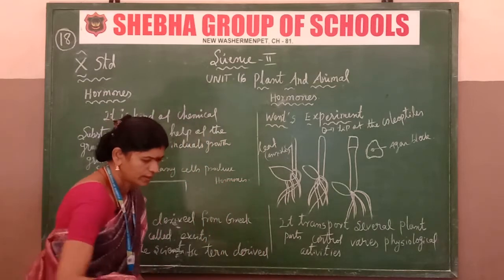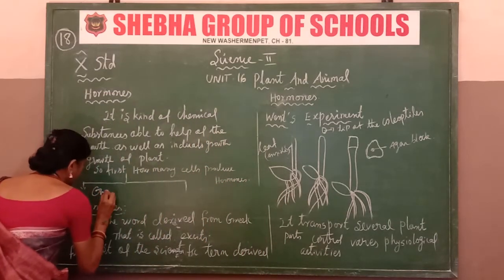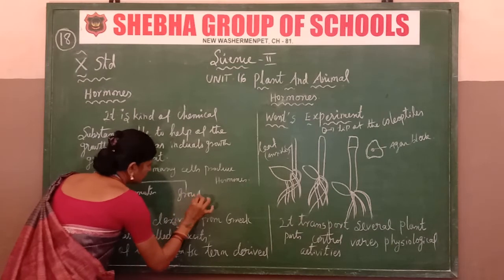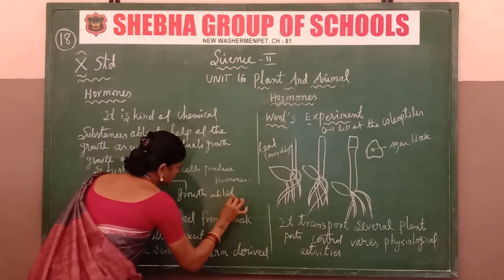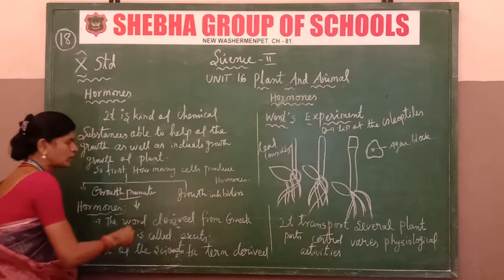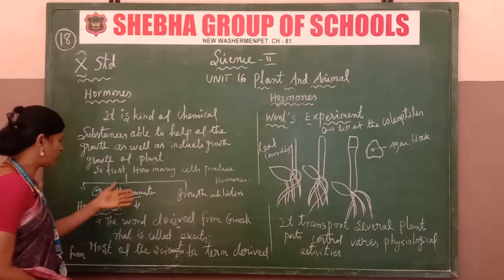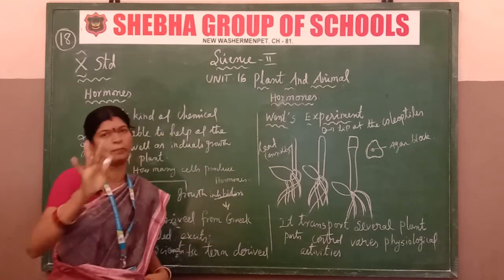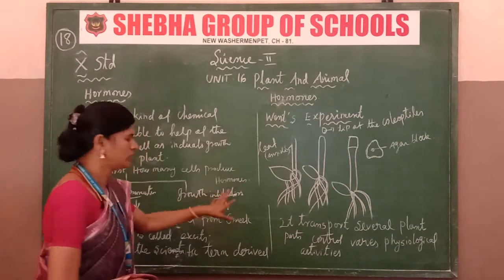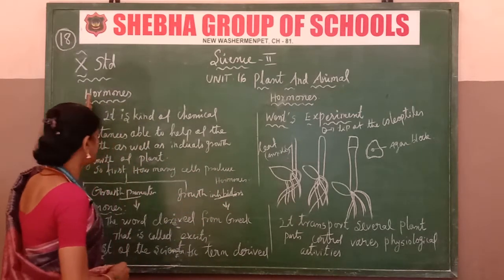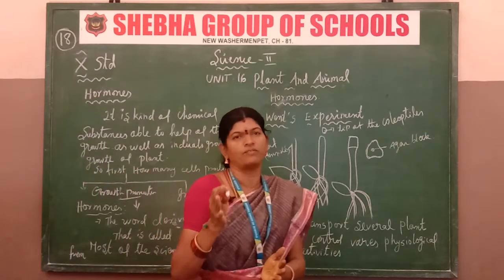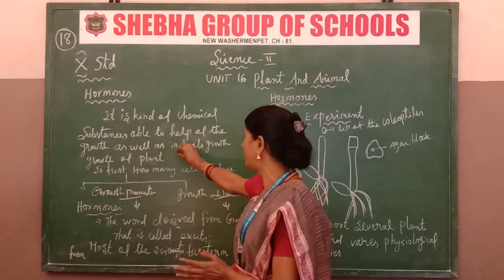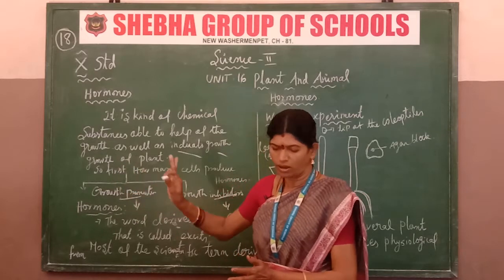Growth promoters and growth inhibitors. Growth promoters means the plant is growing up well. Is it clear? Growing up well is called growth promotion. Growth inhibitors means growth will be stopped. So first of all, hormones are chemical substances that help the growth of the individual plant. That is called a hormone.